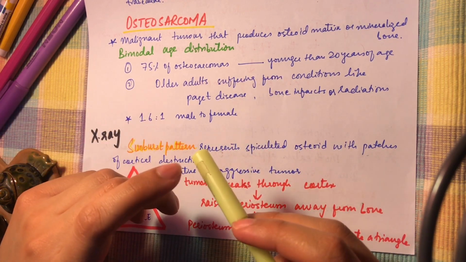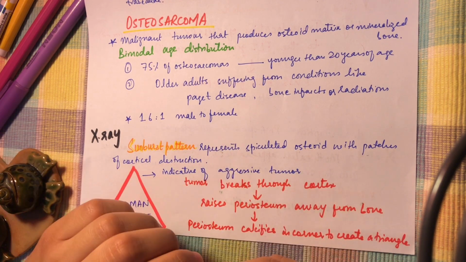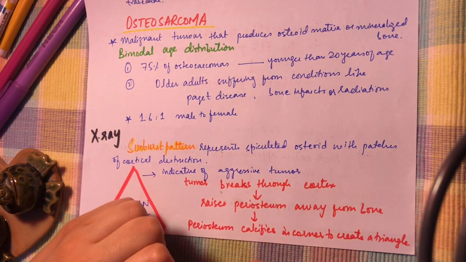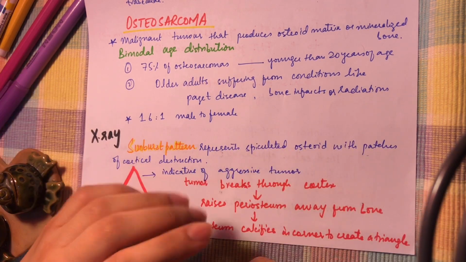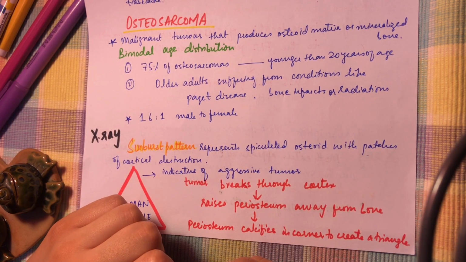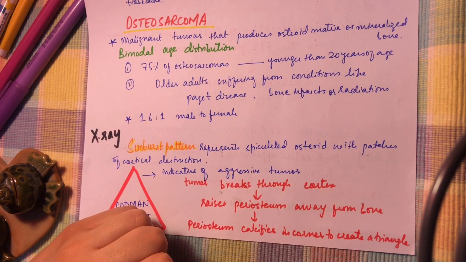Seventy-five percent of osteosarcomas occur in the first peak, in persons less than 20 years of age, and the smaller second peak occurs in older adults.